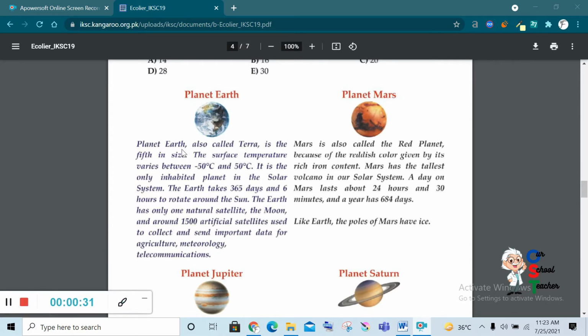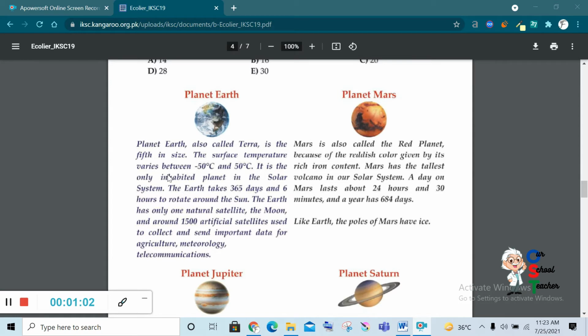Okay, now you can see planet Earth. Planet Earth, also called Terra, is the fifth in size. The surface temperature varies between minus 50 degrees Celsius and 50 degrees Celsius. It is the only inhabited planet in the solar system.